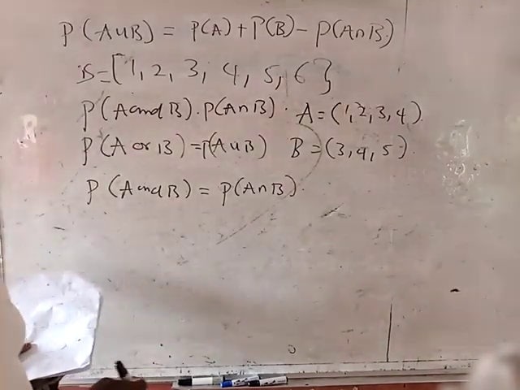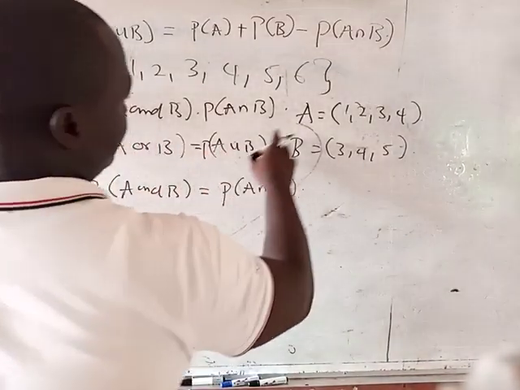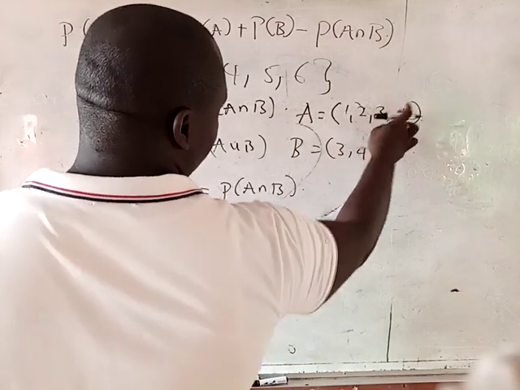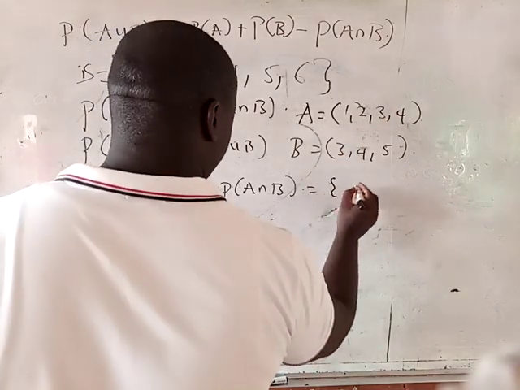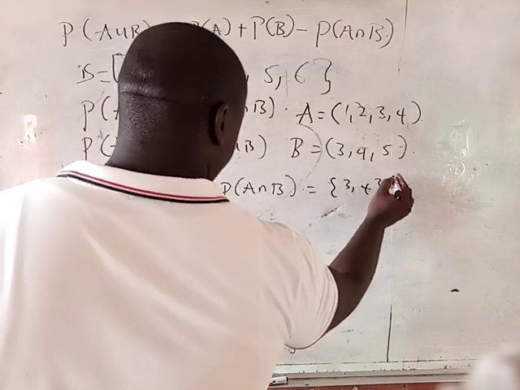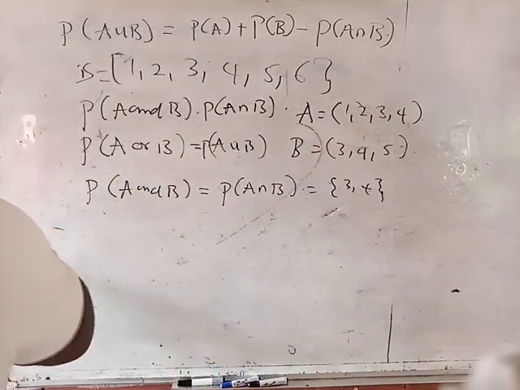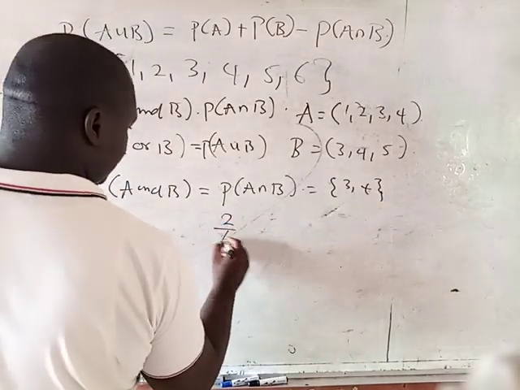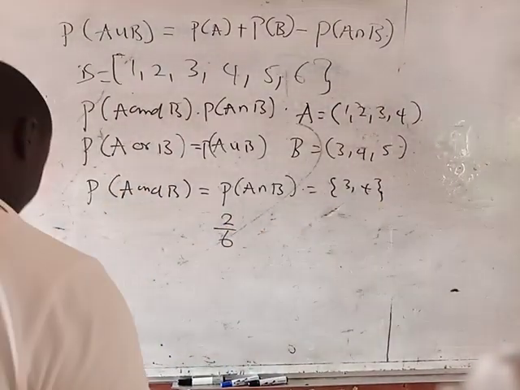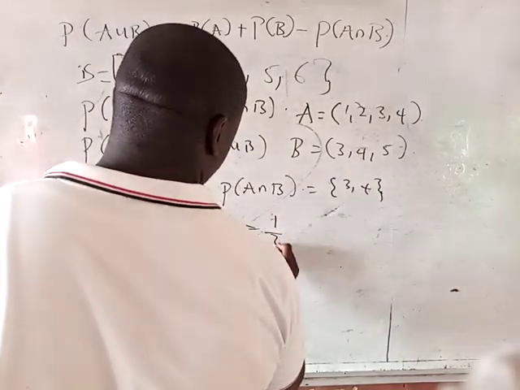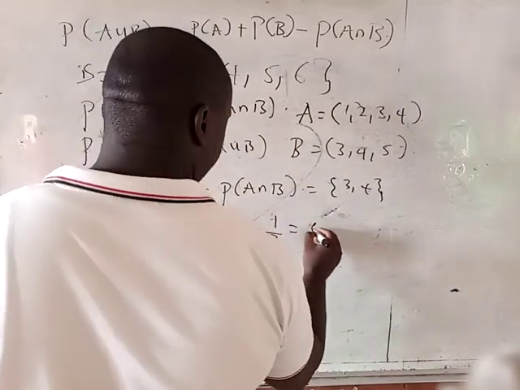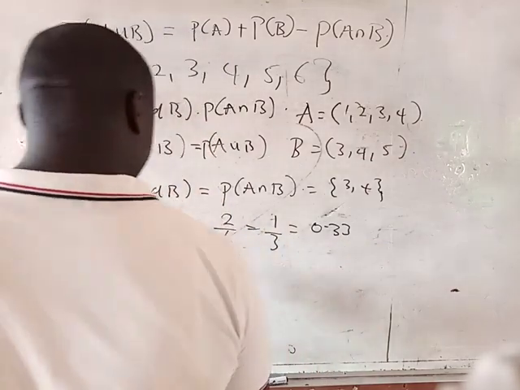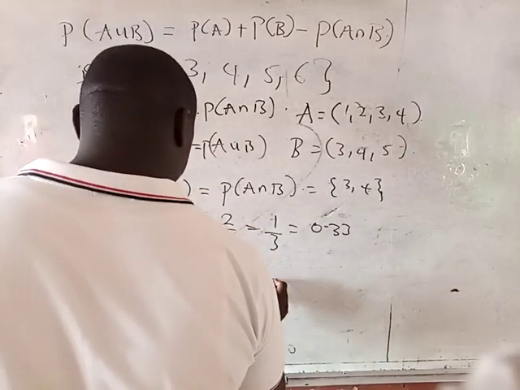For the probability of A intersection B, you can see where A and B intersect. They only have 3 and 4 in common. So you have 3 and 4, which is 2 all over 6, divided by our total outcome. This should give you 1 all over 3, which is the same thing as 0.33. If you convert it to percent, this should give you 33%.